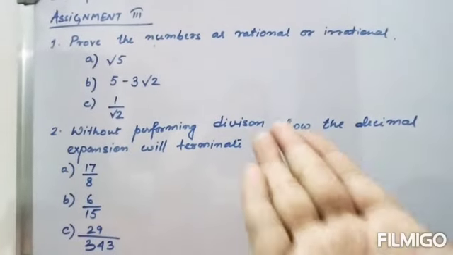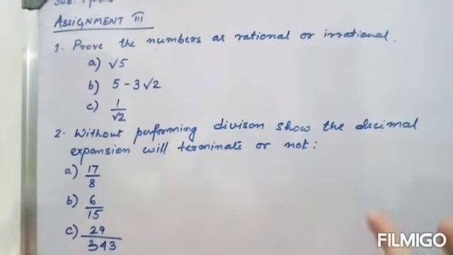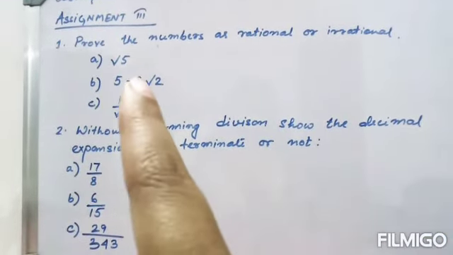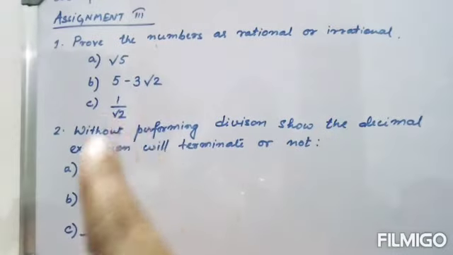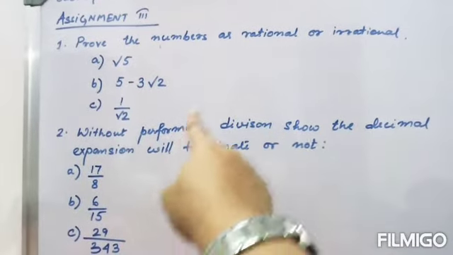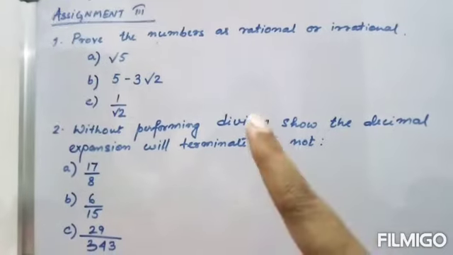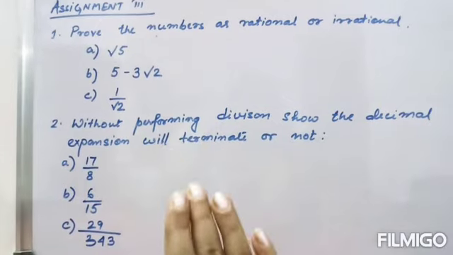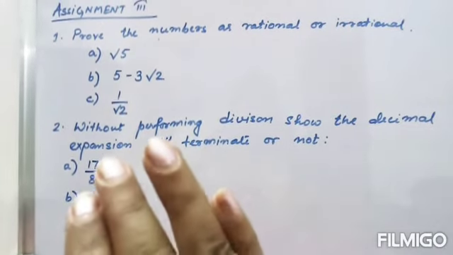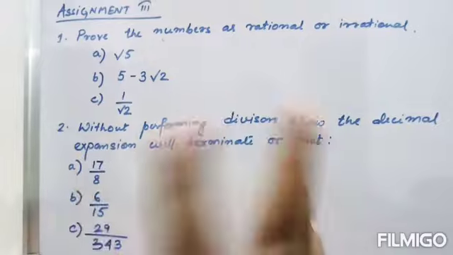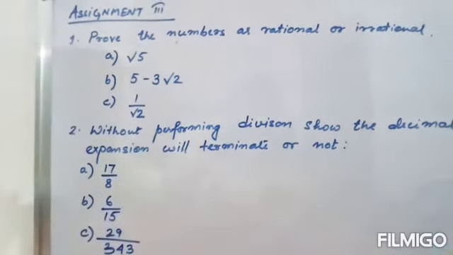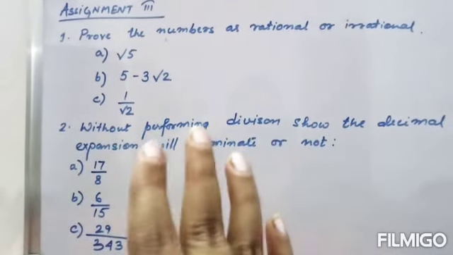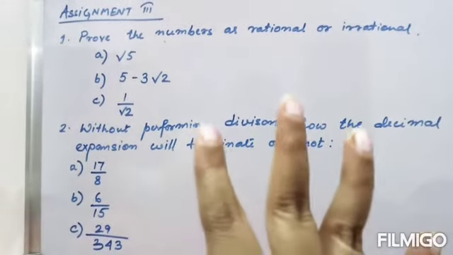As I've solved the previous problems, similarly you have to equalize whatever number is given into p by q form, and if an operator is present, you have to take the operand to the other side and check whether it is rational or irrational.